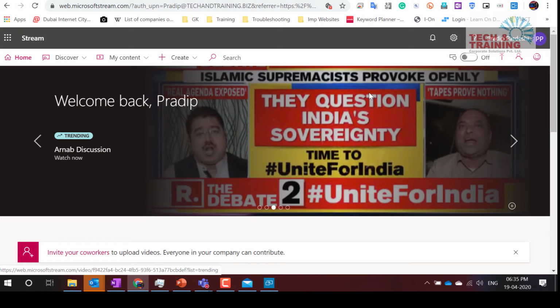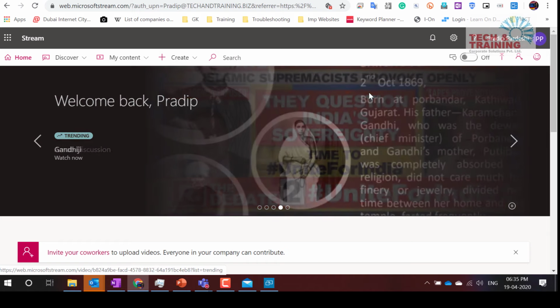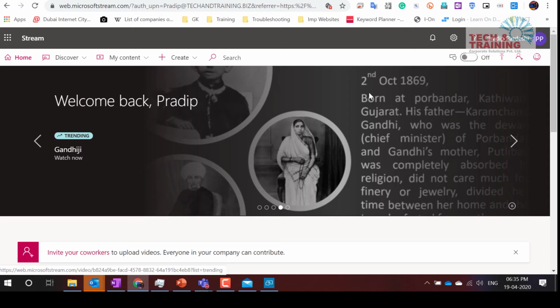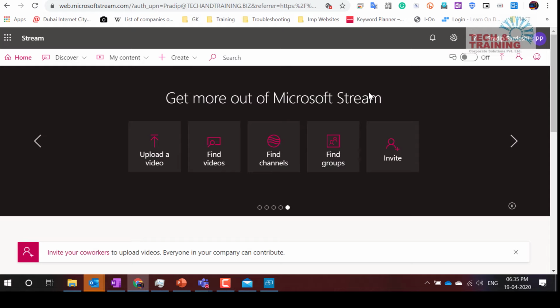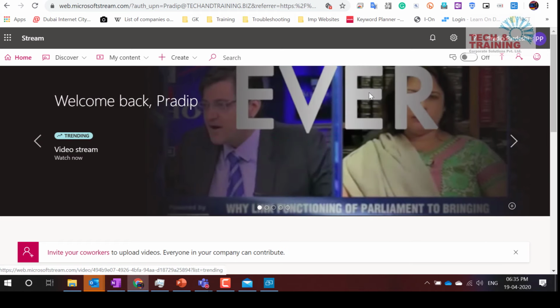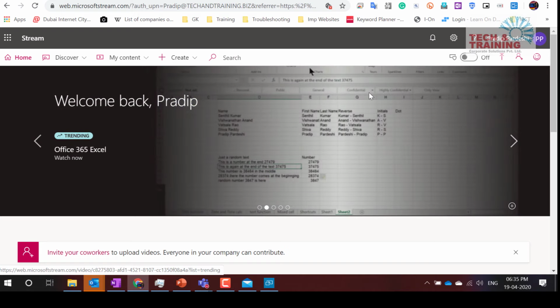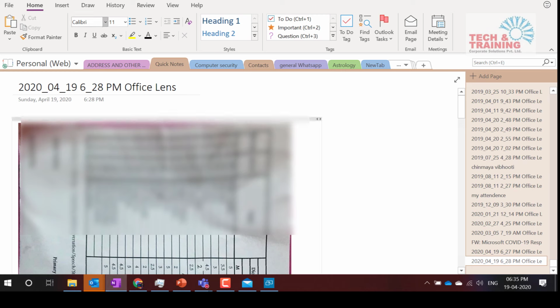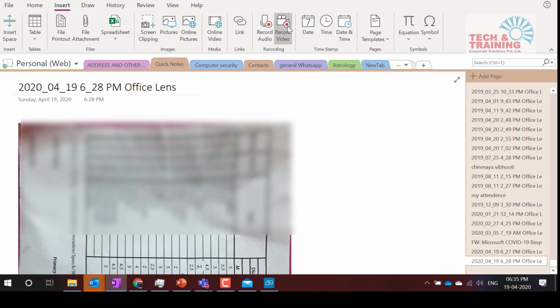Can we record a Teams meeting or webinar in OneNote? Not really. As I said, you have to configure your camera with OneNote to be able to use any external camera. If you are recording the meeting using the laptop camera, then you can definitely do it. See here, when we go to this section, Insert, there is an option to record video also. This uses your laptop camera. You can use an external camera also, but you have to configure it before you go ahead and use it.